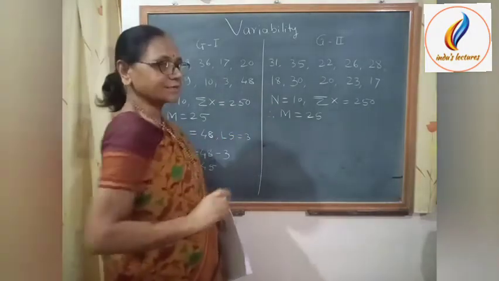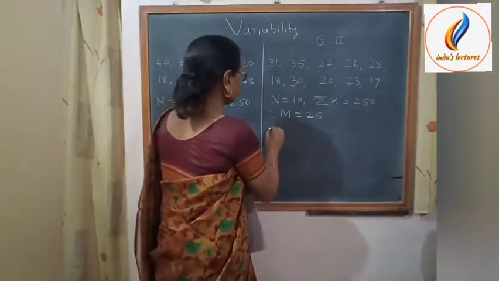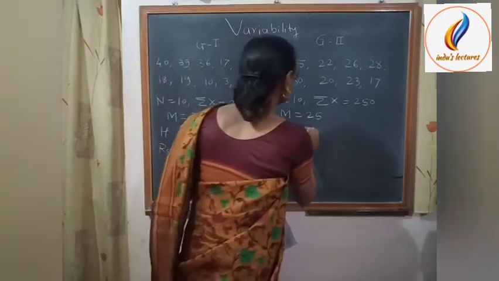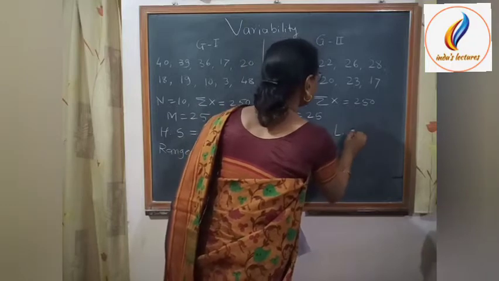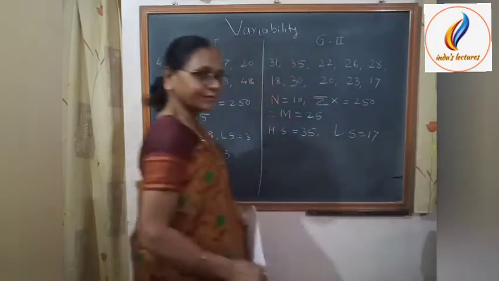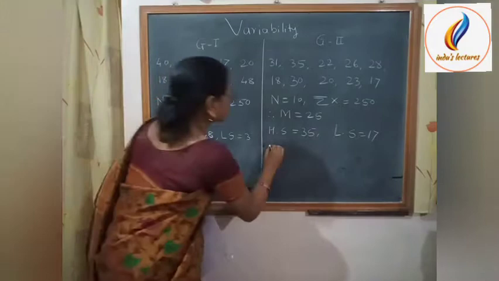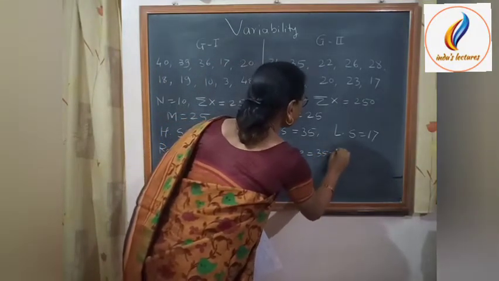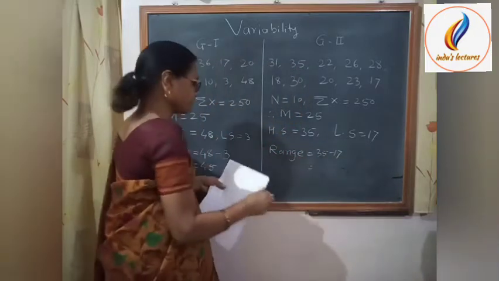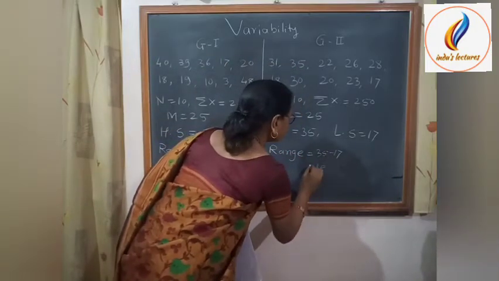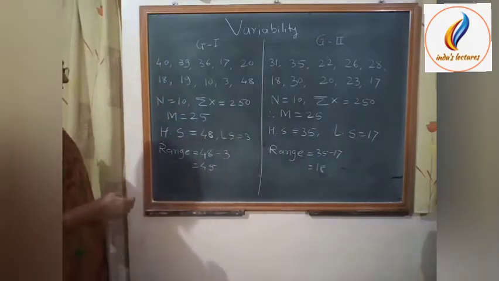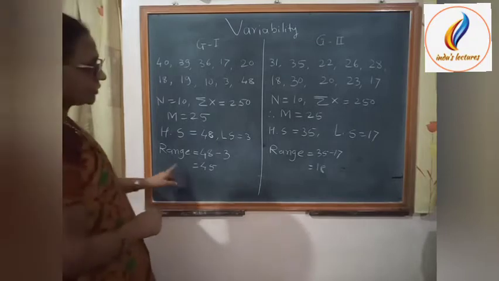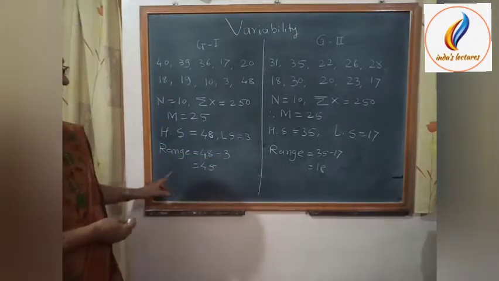Now let us consider the second group. In the second group, the highest score is 35 and the lowest score is 17. So its range is 35 minus 17, which is equal to 18. That means the range of both the groups is not the same.